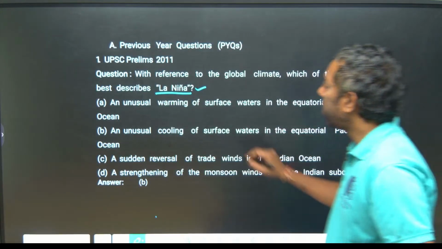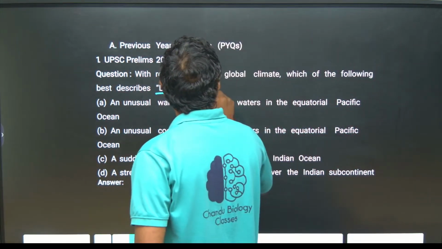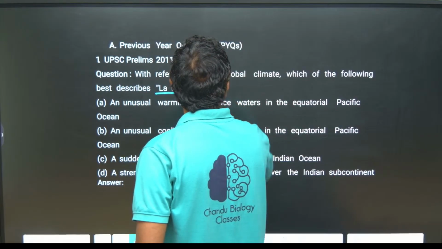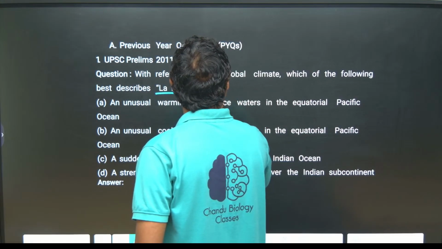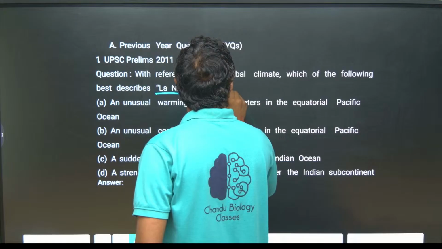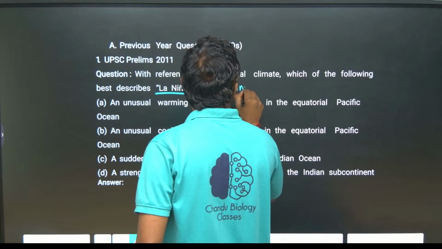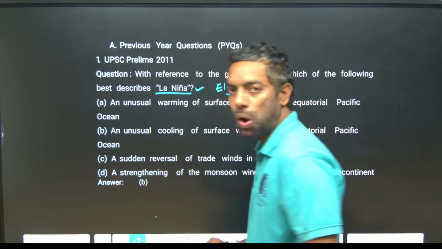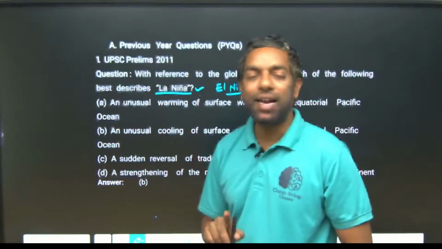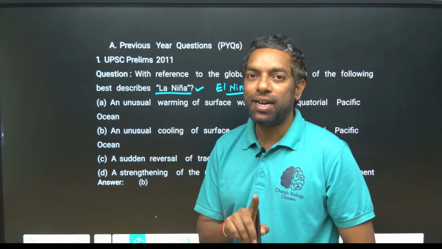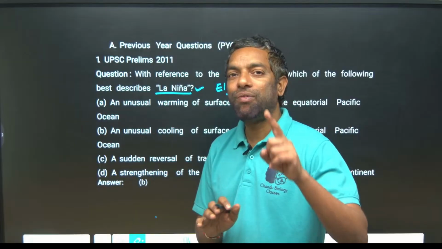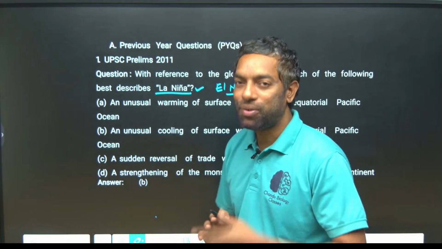Guys, El Niño and La Niña are terms based only on one particular ocean, the Pacific Ocean. El Niño is different, La Niña is different.